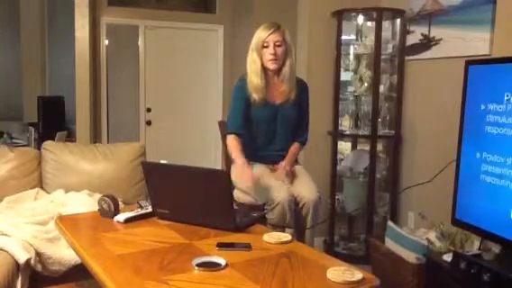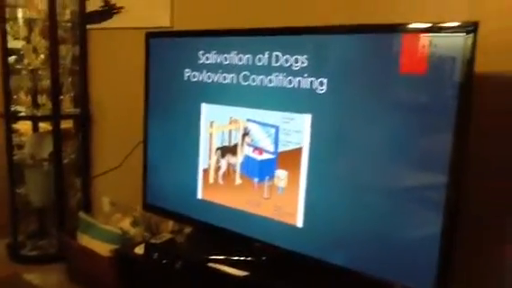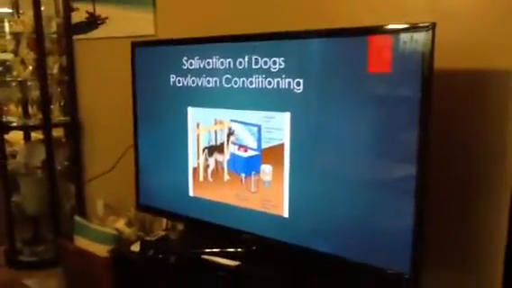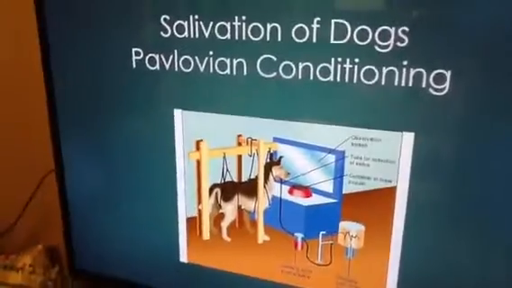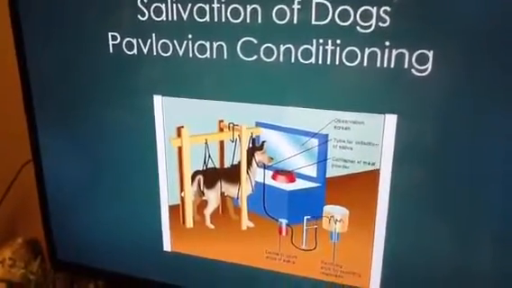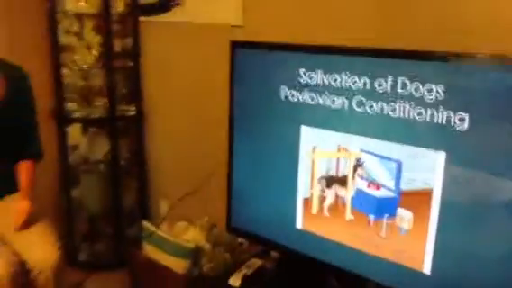In the next presentation part, I'm going to be showing you a picture that explains the salivation of dogs in Pavlovian conditioning. When looking at this figure presented here, it shows the unconditioned stimulus being the food and the unconditioned response being to salivate. And it shows the method Pavlov used to measure the amount of salivation that was produced.